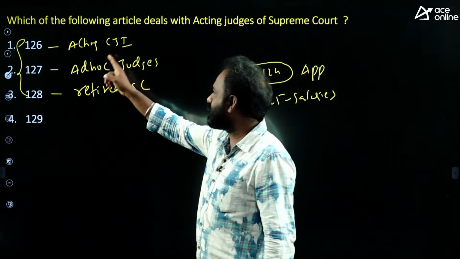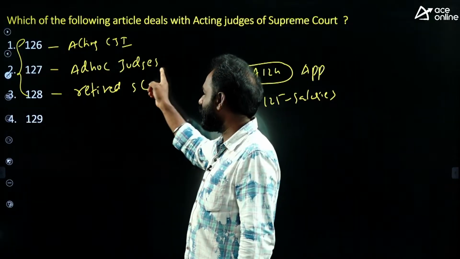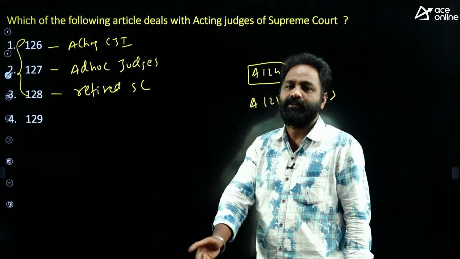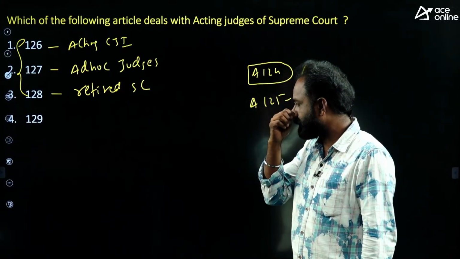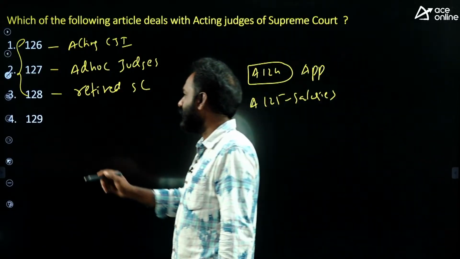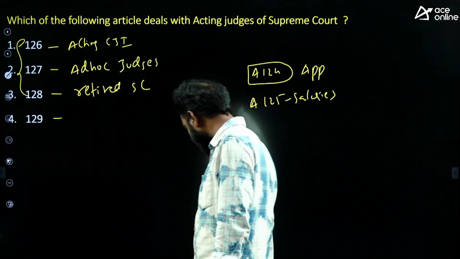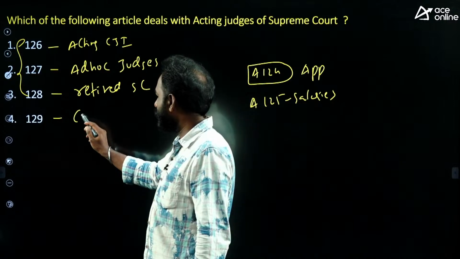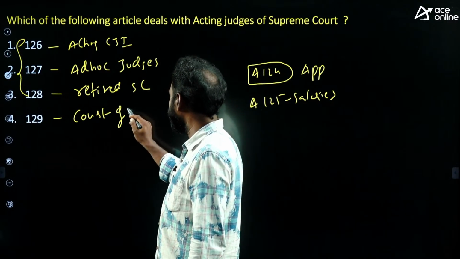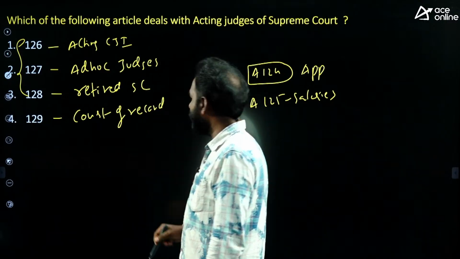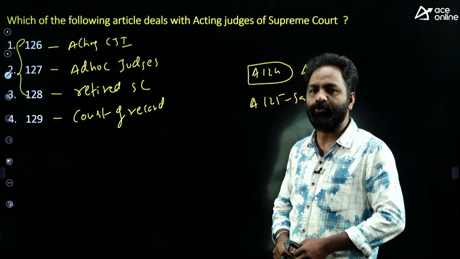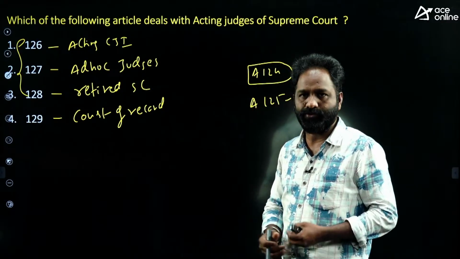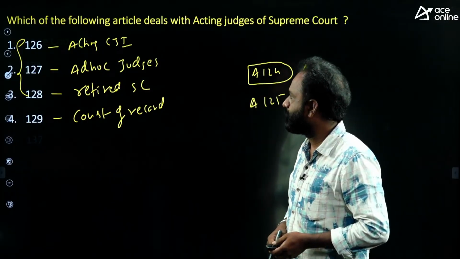This is called the acting Chief Justice of India. This is ad hoc judges. This is where retired Supreme Court judges can be appointed as Supreme Court judges. Is it clear? Okay. Article 129 deals with the court of record. It is not related actually. What do you mean by court of record? Recording Supreme Court judgments or proceedings, which should be followed by the high courts and other courts. That is called court of record.